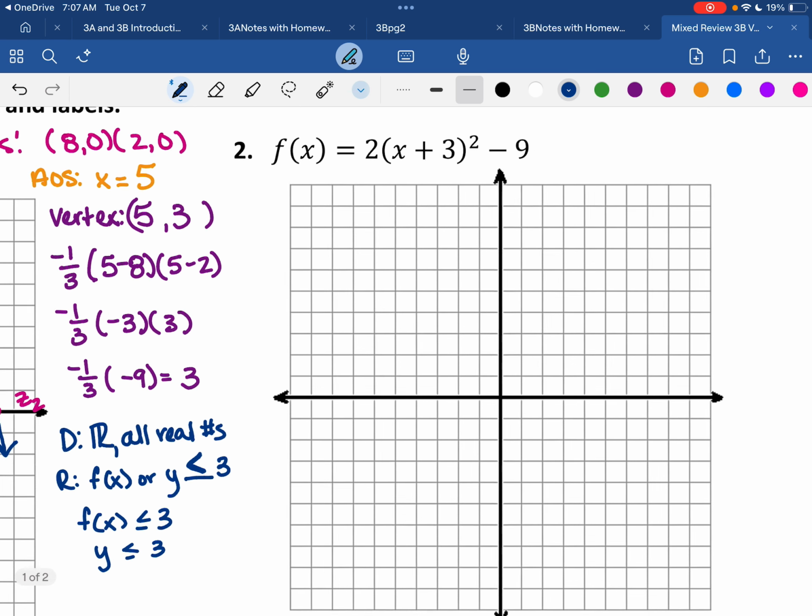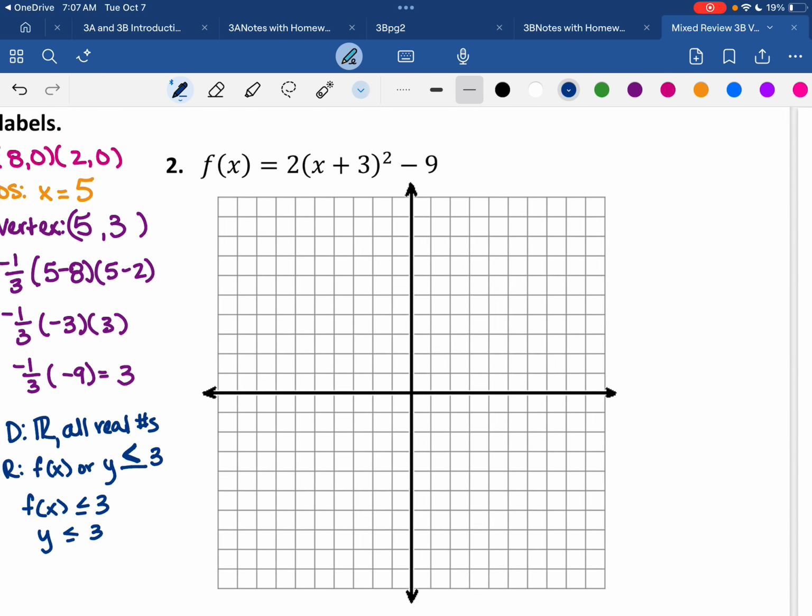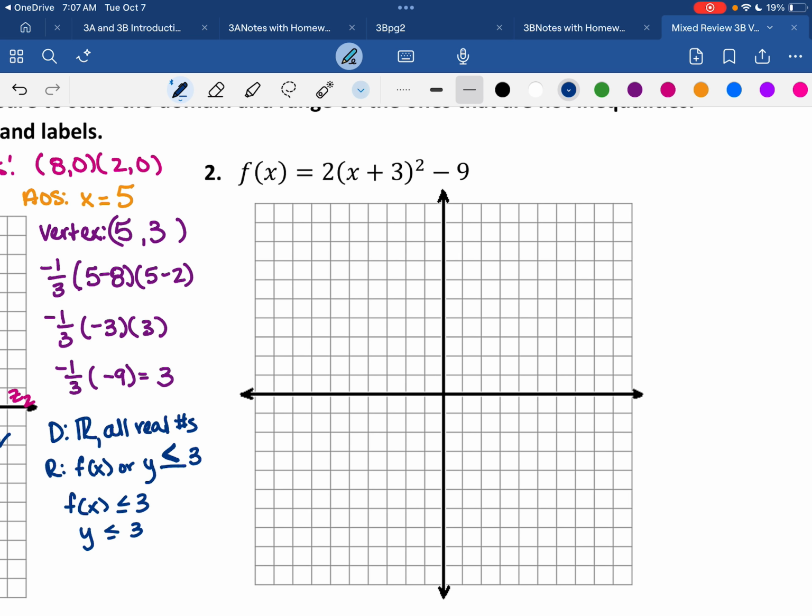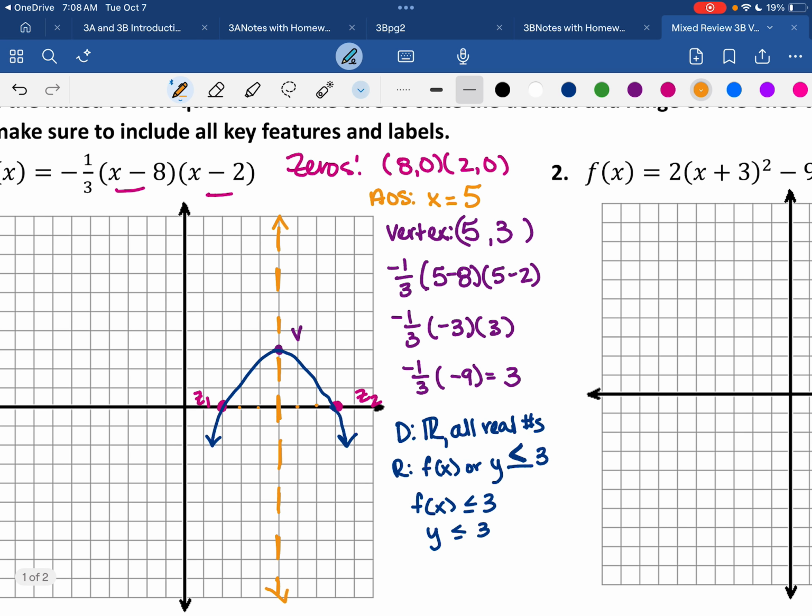So, going through the same process, plugging values in, we're going to do vertex form. So you're going to find your vertex first. And that's going to be negative 3, comma, negative 9. My axis of symmetry is going to be x equals negative 3. I did forget to label this. Make sure you label your line. I color code, so I do apologize about that.